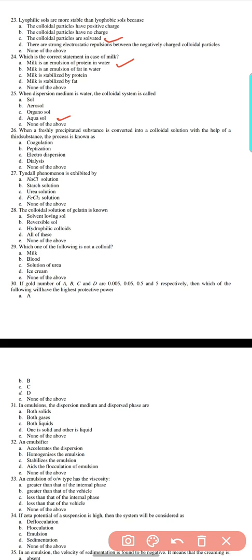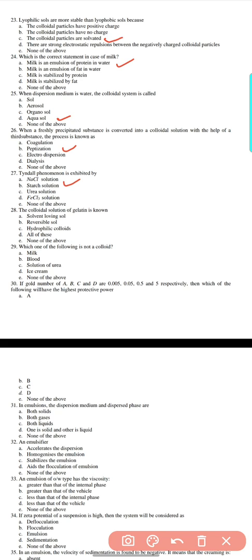Question 26. When a freshly precipitated substance is converted into a colloidal solution with the help of a third substance, the process is known as: coagulation, peptization, electrodispersion, or dialysis. Here the answer is option B, peptization. Question 27. The Tyndall phenomenon is exhibited by: NaCl solution, starch solution, urea solution, or FeCl3 solution. Here the answer is option B, starch solution.